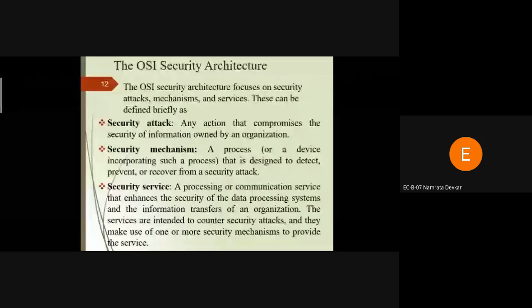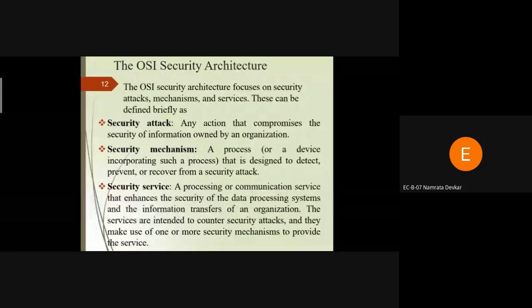A security attack might be any action that compromises the security of information owned by an organization. If an organization has private data, that data might be hacked by other agencies.